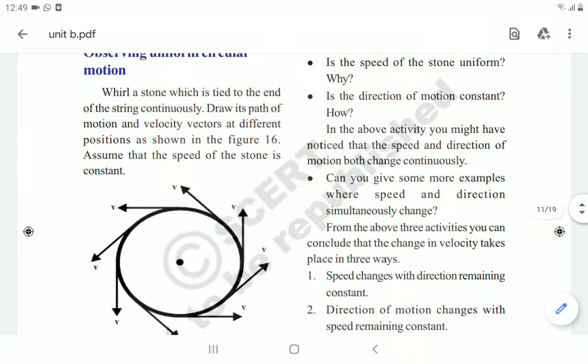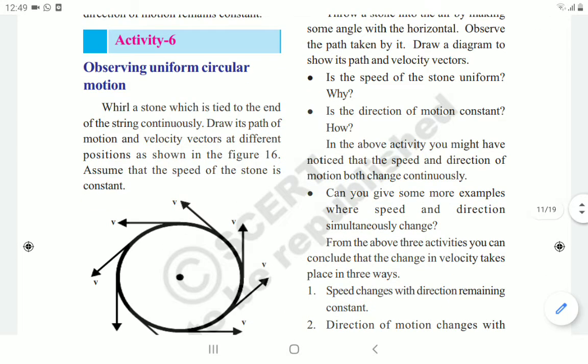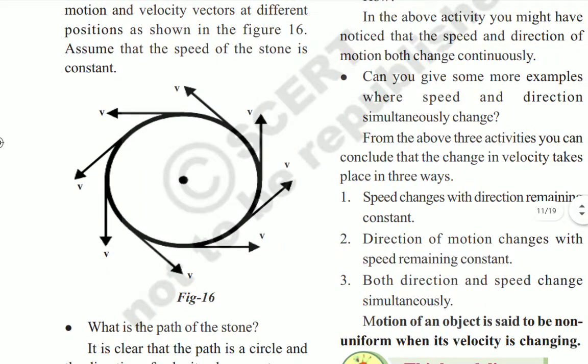Then today we are going to learn about the circular motion of objects. Observe uniform circular motion in the figure, figure number 16. When a stone is tied to one end of a string, just take a thread, tie one end of the thread to a stone, and start to whirl it.